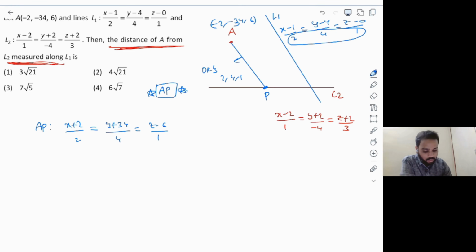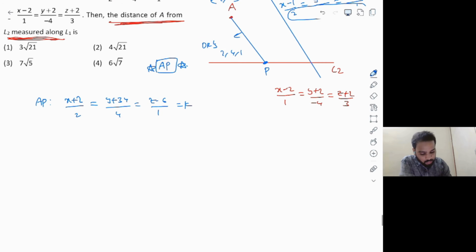Now I'm going to assume the point P here, because if you want to assume any point on the line, you will take it as equal to k, right? So from there I get the point P directly, which is 2k minus 2, comma 4k minus 34, comma k plus 6. Now what is the observation here?